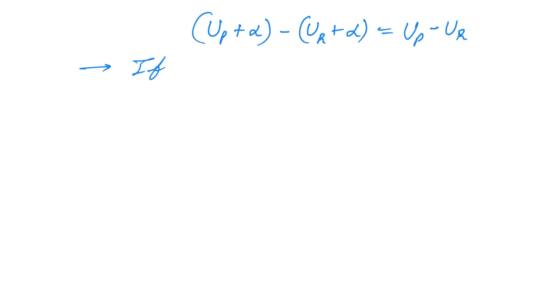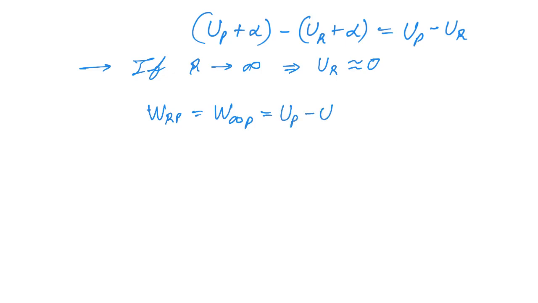If R is at infinity, in that case UR will be nearly 0, and so now we can write W_RP, that is W infinity P, which can be written as UP minus UR, that means UP minus 0.